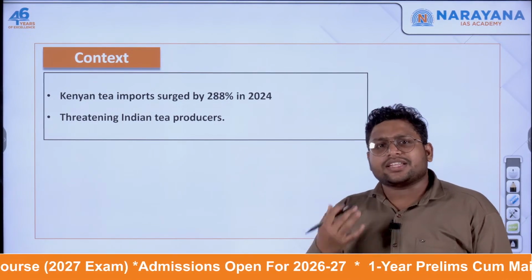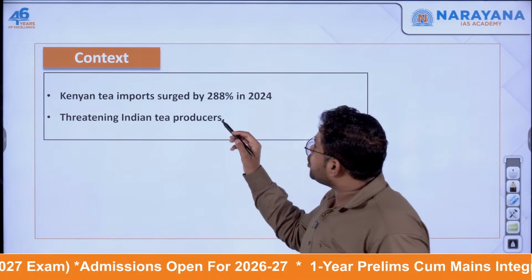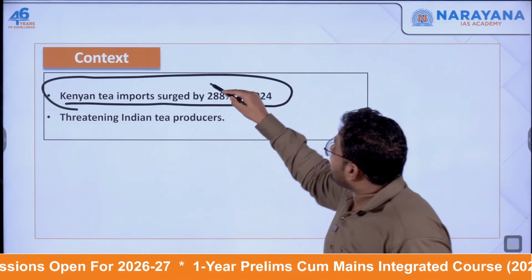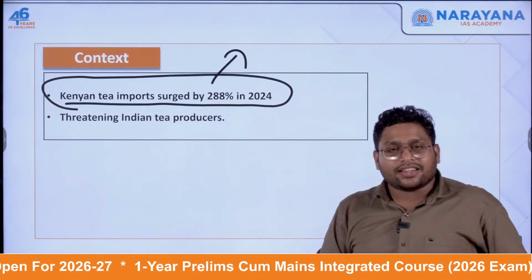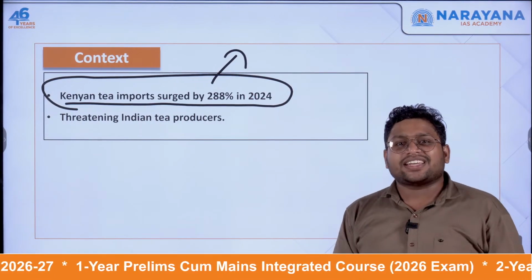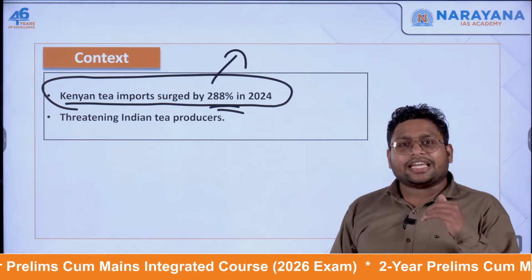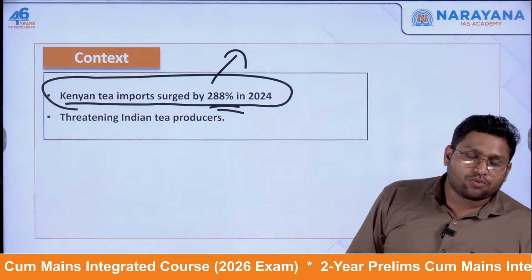Now, why is it in news? Recently, we got news that in India, tea is getting imported from Kenya, and this import number has increased very rapidly. Right now, the number is 288% more than what we used to import.